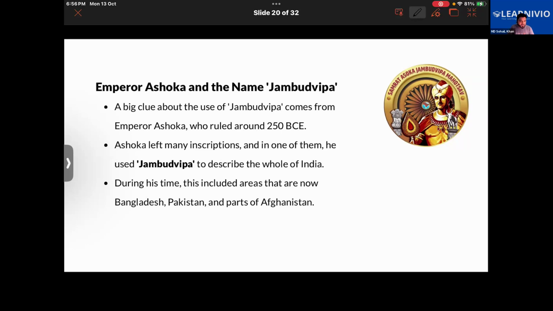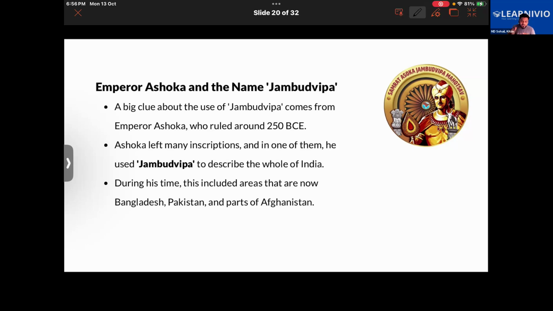For example, about 75 years ago, Pakistan was part of India. If you go back even further, you will find that Bangladesh was also part of India.